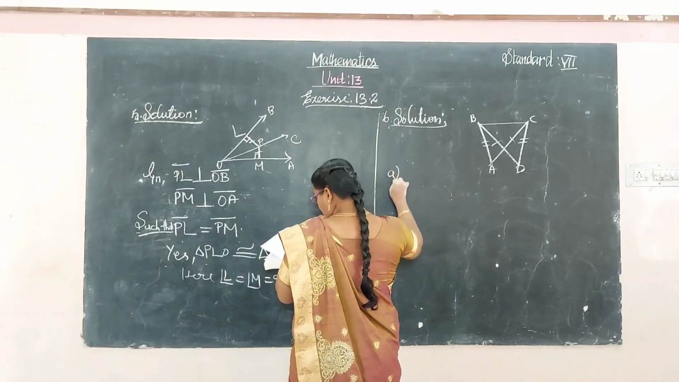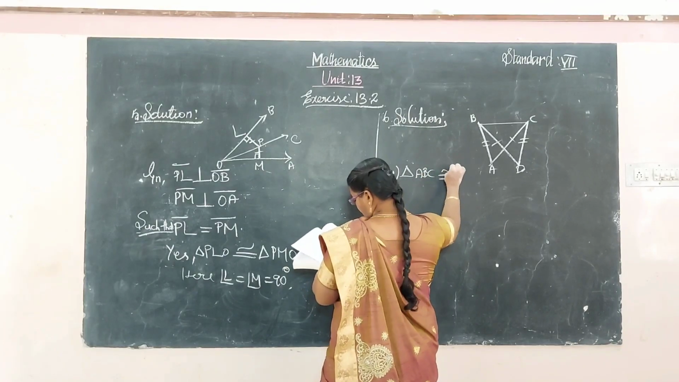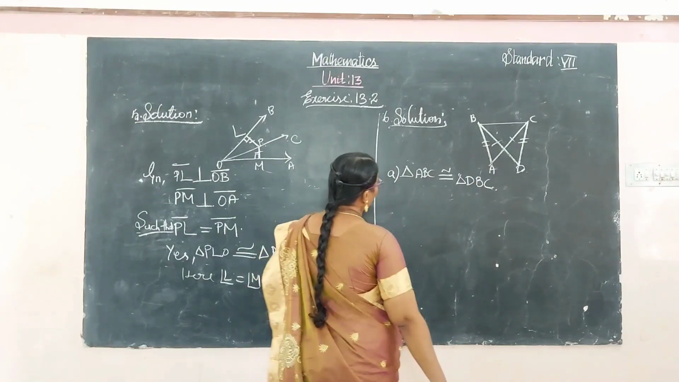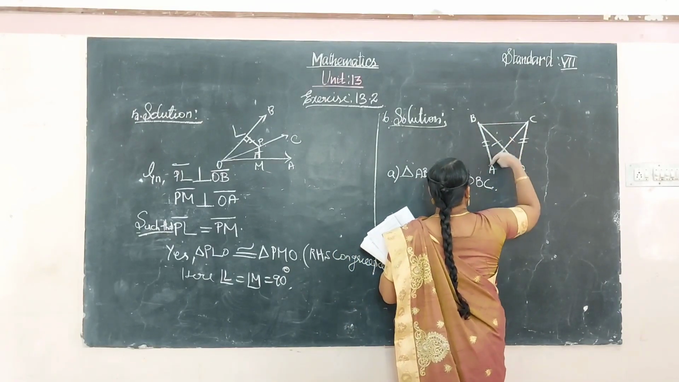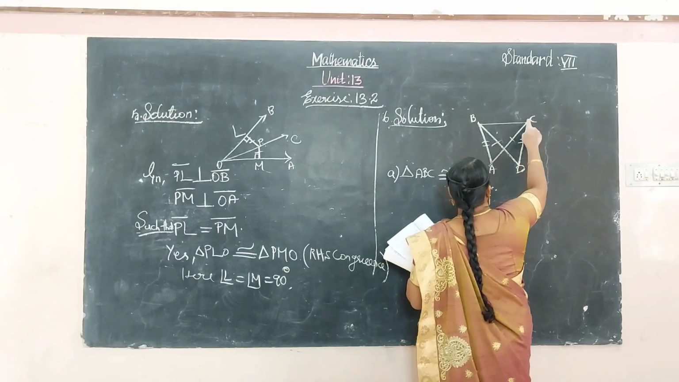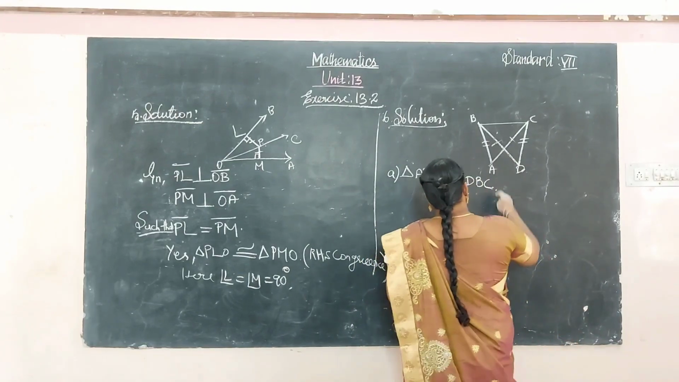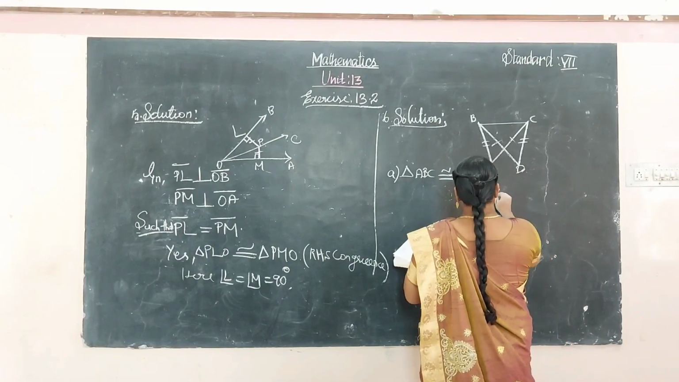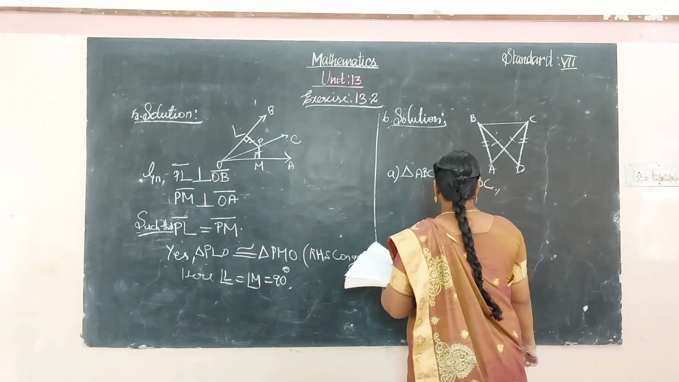The first question is: triangle ABC is congruent to triangle DBC. Here these two sides are equal. Which sides? AB and DC are equal. So reasons. Give the reasons. How can you write the reason?